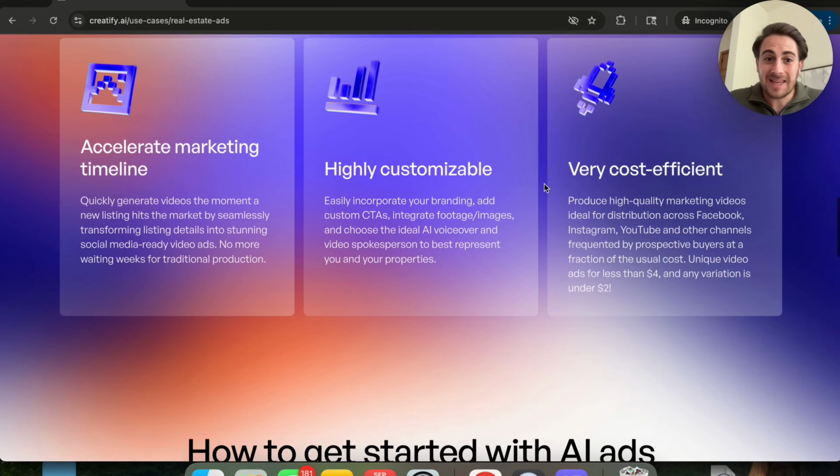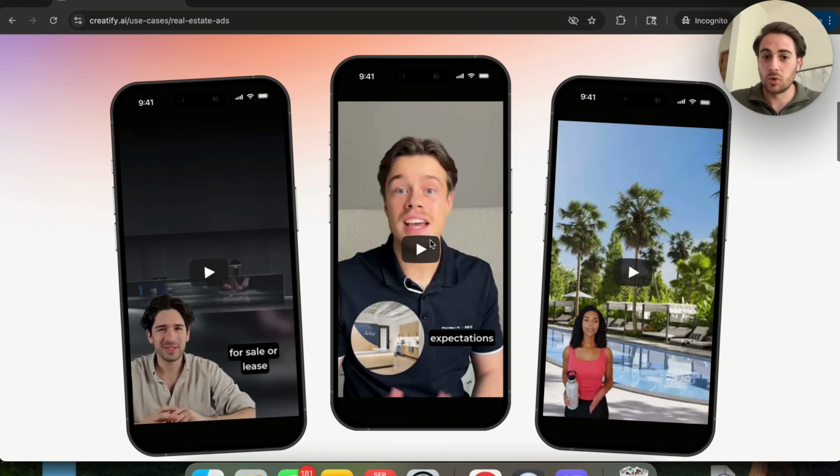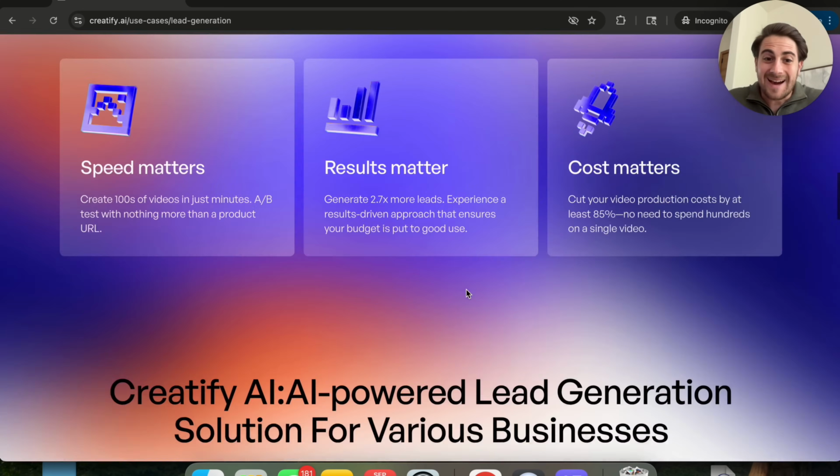And again, this can go through for so many different scenarios. You could have it doing a walkthrough. You could have it just looking at photos. This right here is mind-blowing because I would have never thought that you would be able to do this for real estate. On top of that, you could also do this for AI lead generation.